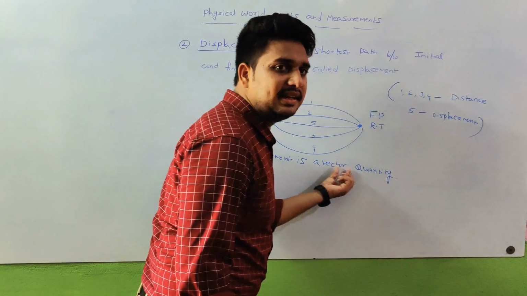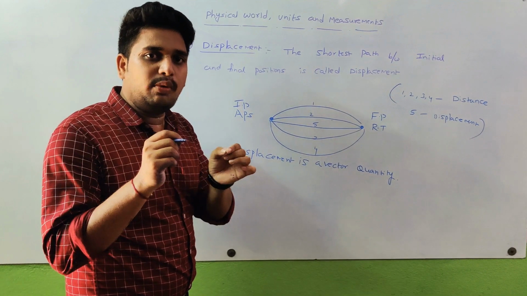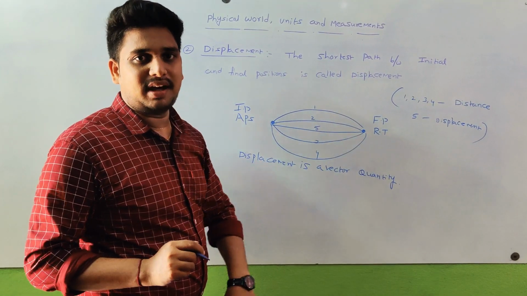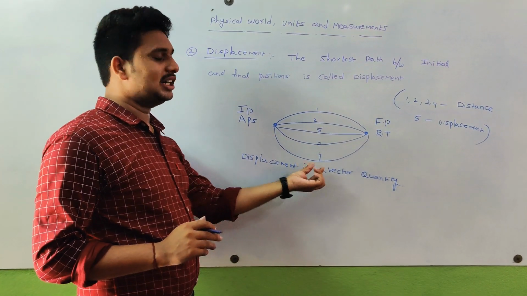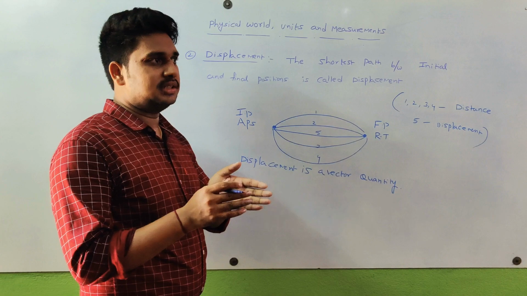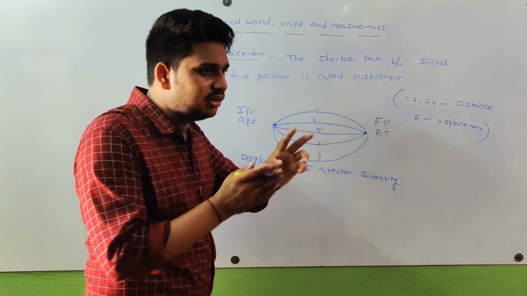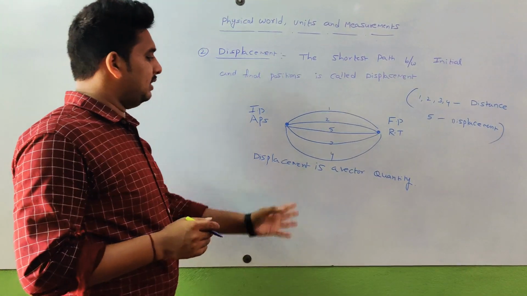Here displacement is a vector quantity because we must move in a specific path, then only we travel in the shortest path, in the shortest time. That's why displacement is a vector quantity. It must indicate some direction. Definitely we must move in a particular direction only, we have to reach it in the shortest path. That's why displacement is a vector quantity.